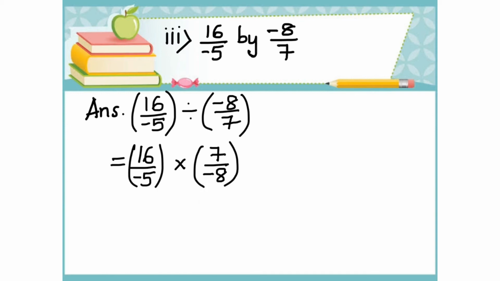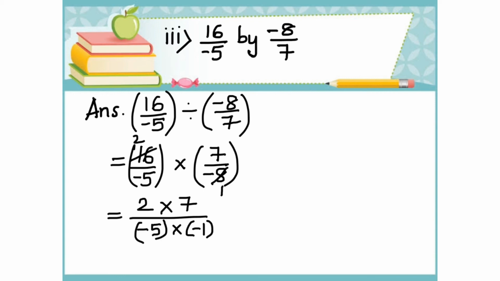Now you can see that 16 and 8 have 8 as common factor, so let's cancel it. 8 times 2 is 16. 8 times 1 is 8. Now this expression is equal to product of their numerators, that is 2 times 7, by product of their denominators, that is minus 5 times minus 1.